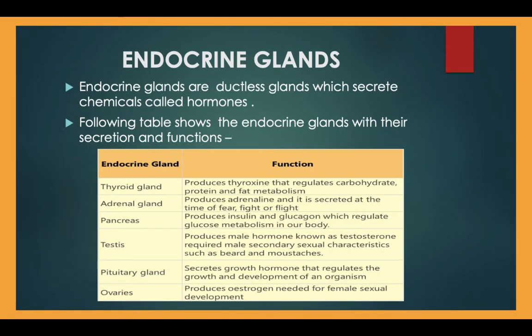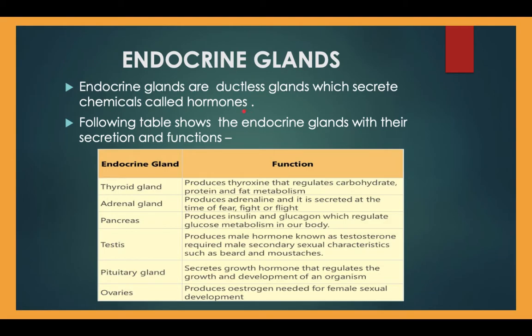Now, besides the central nervous system, in which brain, spinal cord and nerves come, another system that we have already discussed in an earlier part of this chapter, which is responsible for control and coordination in our body, is known as the endocrine system. The main parts of the endocrine system are our different endocrine glands. And what are these endocrine glands? Endocrine glands are ductless glands which secrete chemicals called hormones, which are known as the chemical messengers of our body.